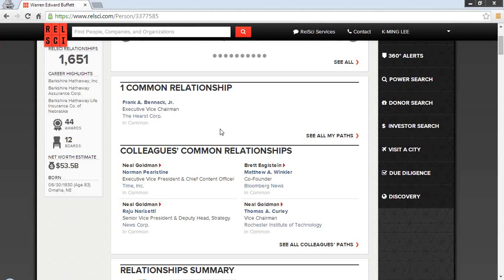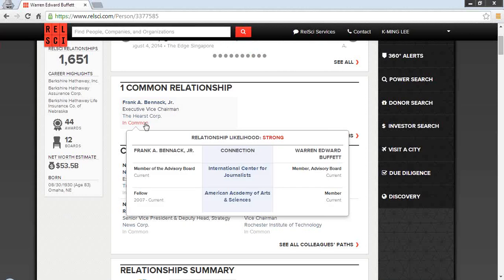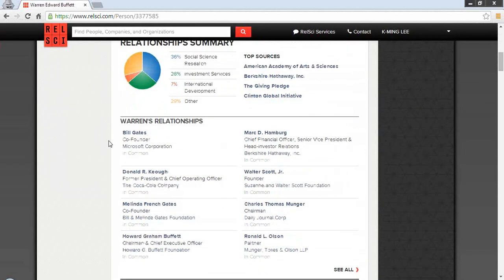Moving directly to the right of that, you'll find any common relationships or a path to Warren. Clicking See All My Paths loads our Pathfinder tool, and in this case, I can see that I know Frank Bennett Jr., we think has access to Warren through the next module you will see is Warren's relationship summary. You can click into his full relationship summary by clicking the See All here.